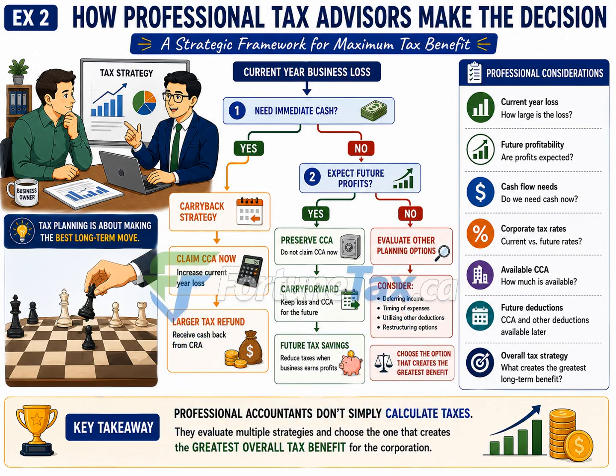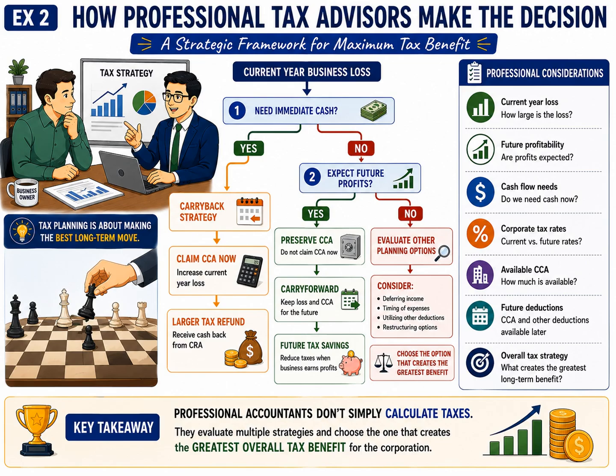But suppose immediate cash is not the corporation's primary concern. The accountant then asks a second question. Is the corporation expected to earn taxable profits in future years? If the answer is yes, preserving some or all of the available CCA may be the better strategy. By choosing not to claim the deduction today, the corporation keeps that tax deduction available for future years when it can offset future taxable income. This can reduce taxes when the business becomes profitable again and may generate greater long-term tax savings.